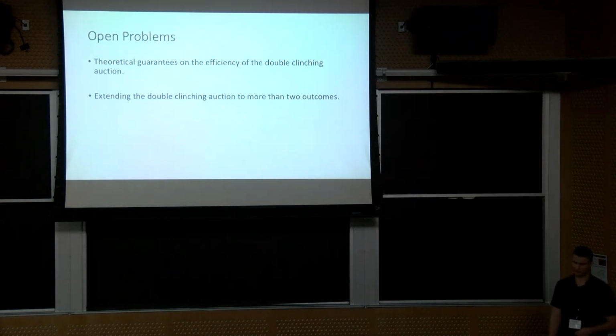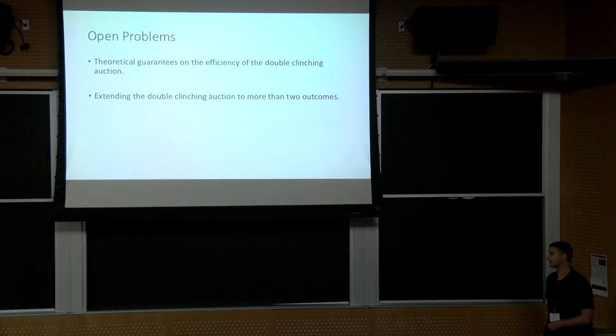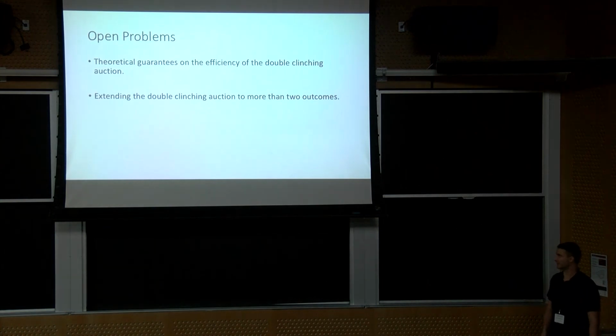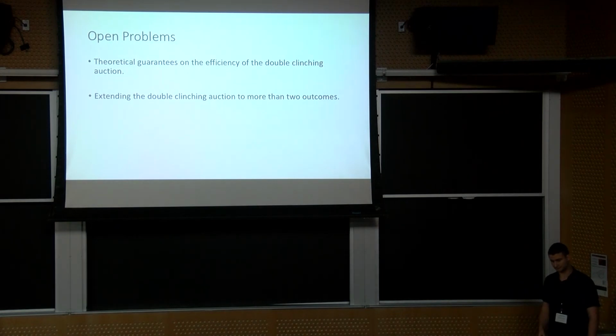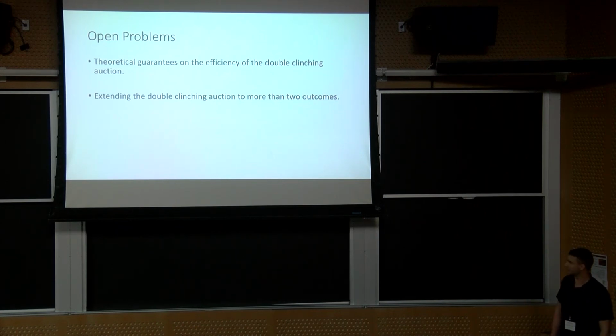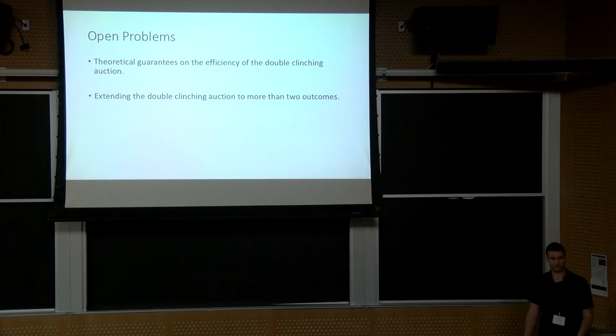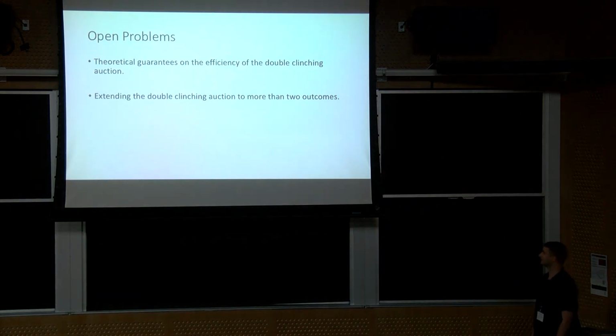Okay, so I just want to close with a couple of open problems here. We have no really significant theoretical guarantees on the efficiency of the double clinching auction. In simulations, it does a lot better than existing incentive compatible mechanisms, but we don't have any guarantees in terms of the absolute risk or the total number of securities sold or anything like that. The other one is that we don't have a way to extend this mechanism to allow for more than 2 outcomes. It's very dependent at the moment on the structure of the yes and no securities, and it doesn't allow us to extend to 3. So if you have any thoughts on either of those, we'd be very interested in hearing from you.